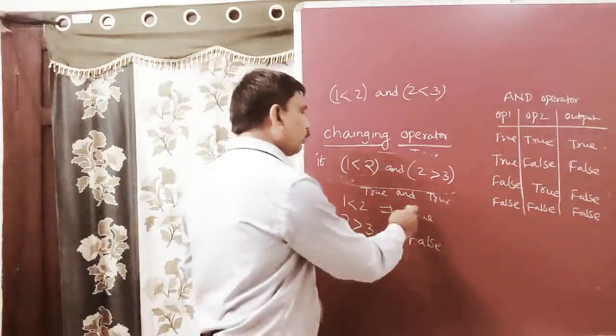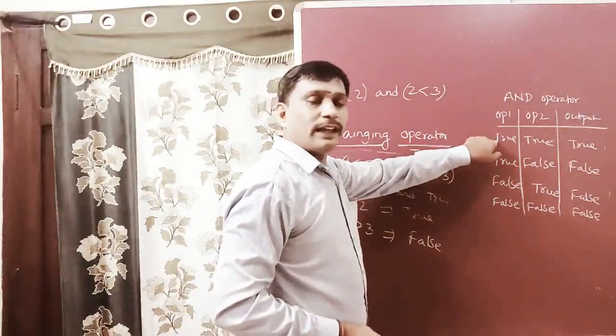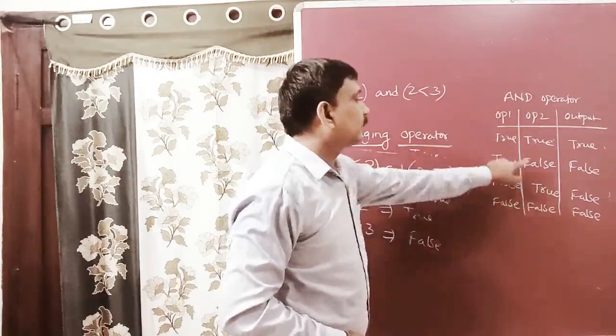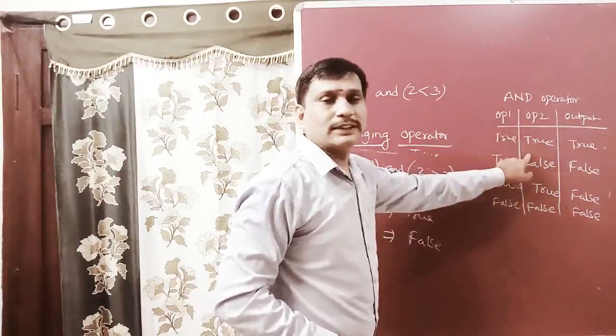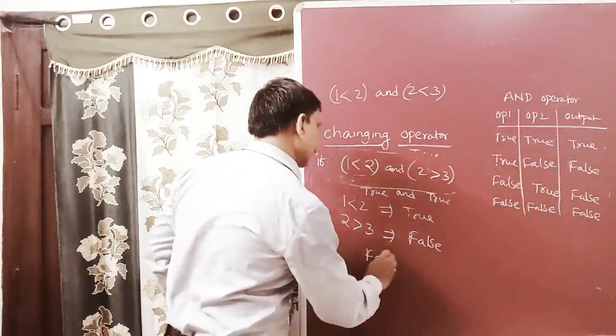So first one is true, then we evaluate the second one, which is false. So true, false, that one is false. The final output is false.